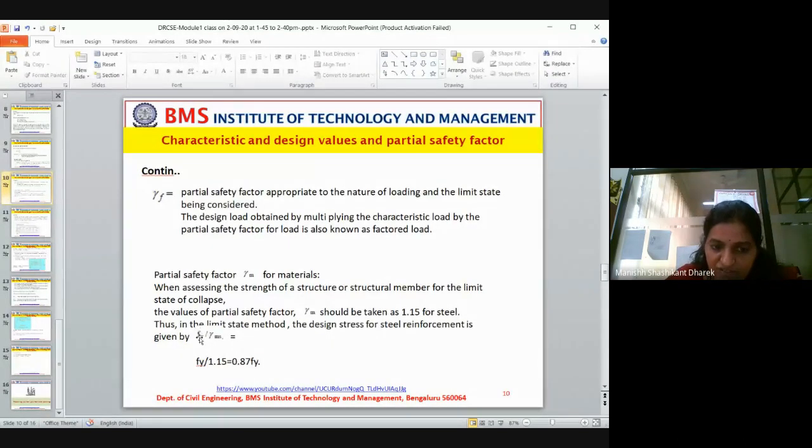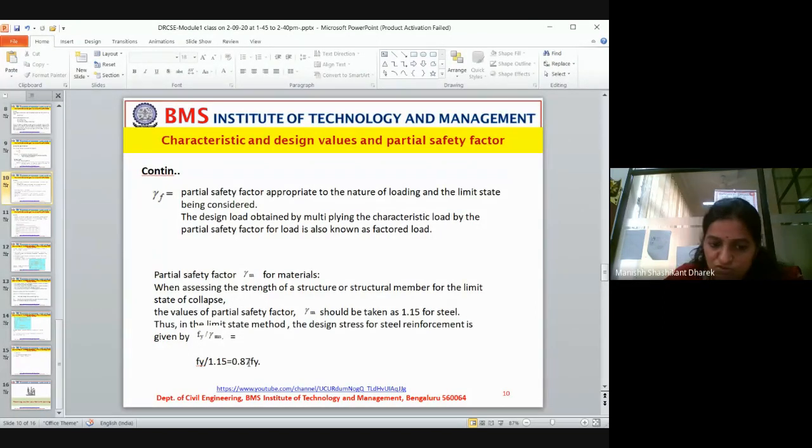The design stress is given by characteristic stress by factor of safety. So 0.87 means 1 by 1.15. If you divide 1 by 1.15, you will get 0.87 Fy.